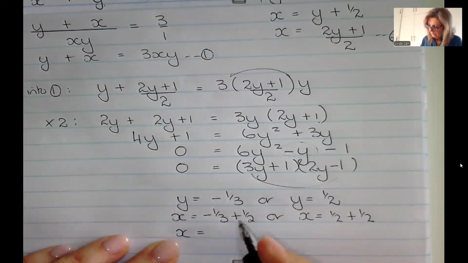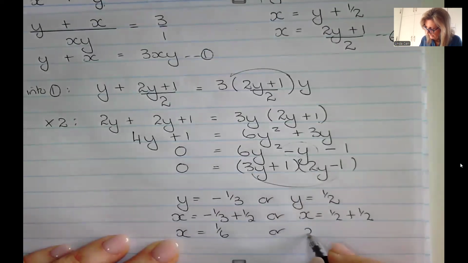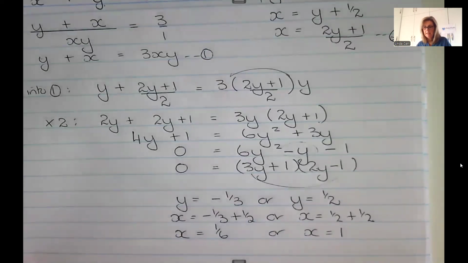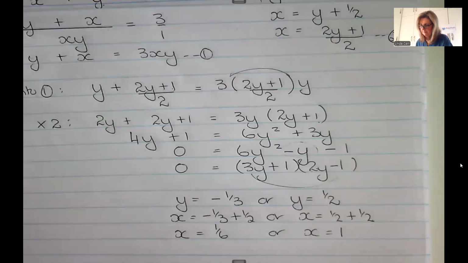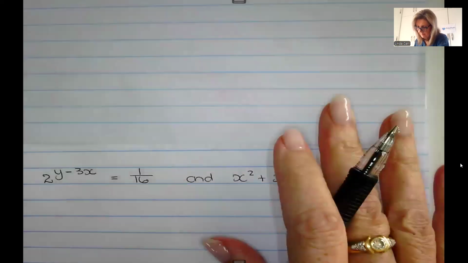That's eventually going to give us x is 1 over 6, or x is 1. And I have solved for x and y. Right, so slightly trickier simultaneous equation over there. All right, let's have a look then at question 6.